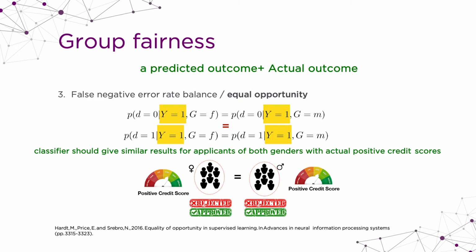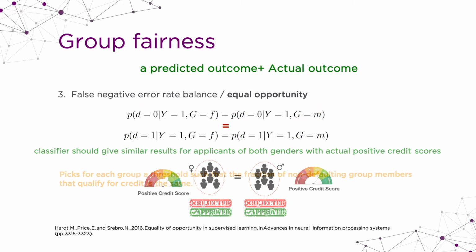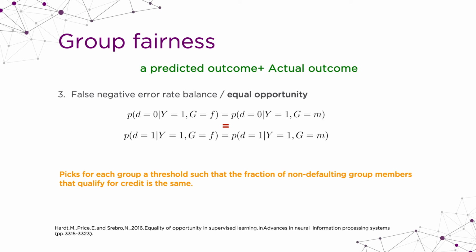We have the true outcome and the predicted outcome from the system, and it says that the true outcome for the negative and positive should be the same for both populations. What it means is that we should come up with a threshold for each population, saying that, for example, this is a threshold for the female population to get the positive outcome, and this is a threshold for the male population to get the positive outcome.